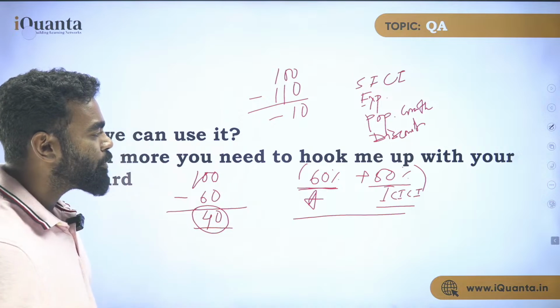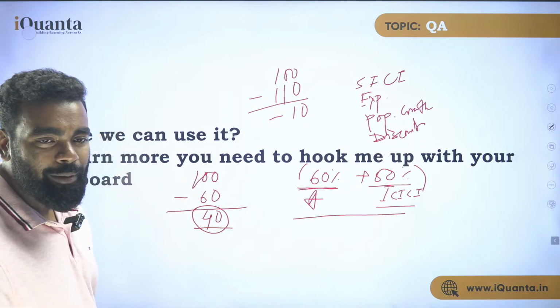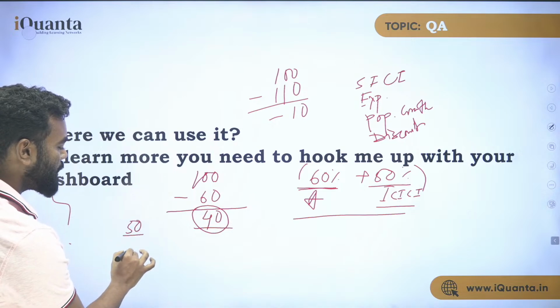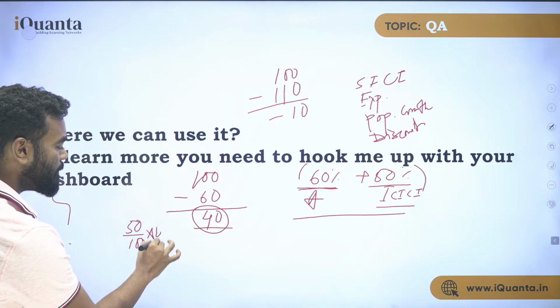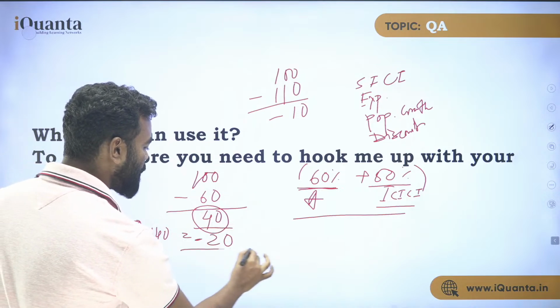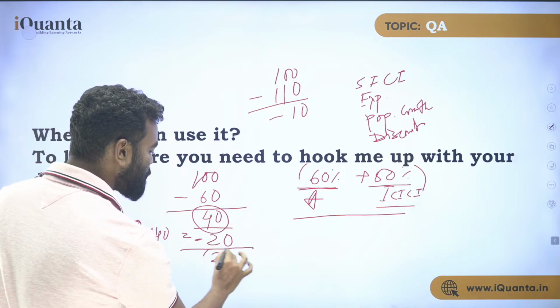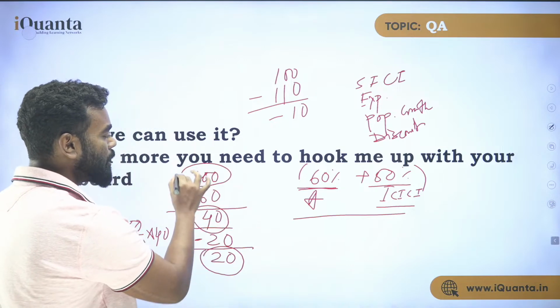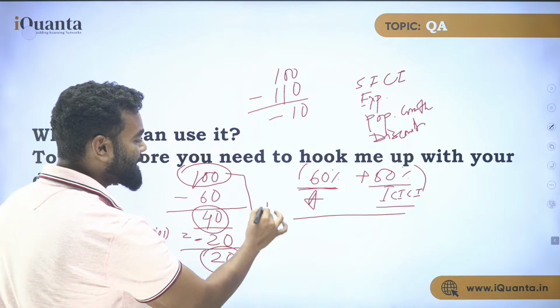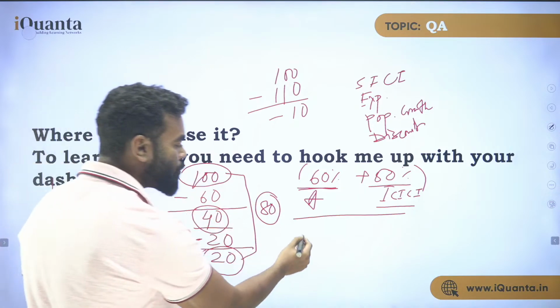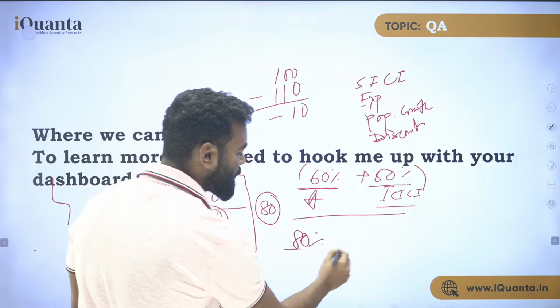Now out of this 40, what is the discount I am taking from ICICI Bank? 50%. So what is 50% of 40? That is 50 upon 100 into 40, which is 20. So I am getting another 20 rupees discount. So what is the price now? 20. So 20 is the actual price I am paying, and what is the actual price of the product? 100. So what is the discount? 80 rupees. So this 80 rupees discount on what? 100. So what is it? 80% discount. Am I clear?